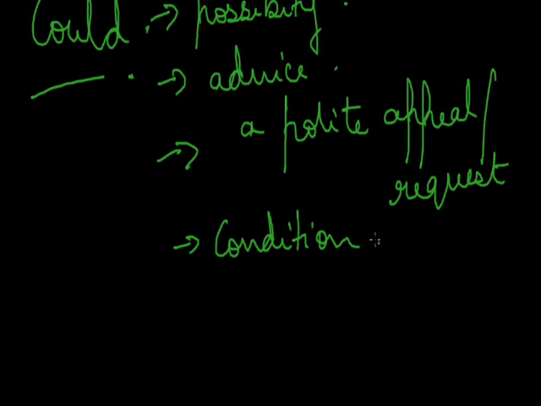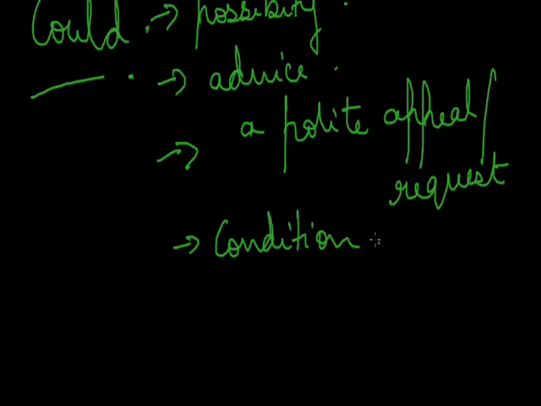So you're requesting. If you say could you lend me money, you're not supposed to use the word please, because could itself is the request. But if you use can, the word please is added to show politeness in your sentence. Can you please lend me the money? Could itself is a request. And the condition: if you could be more laborious, they would reach the top. So there's a condition that if the person is going to work hard, only then can they reach the top. Now the difference between can and could.